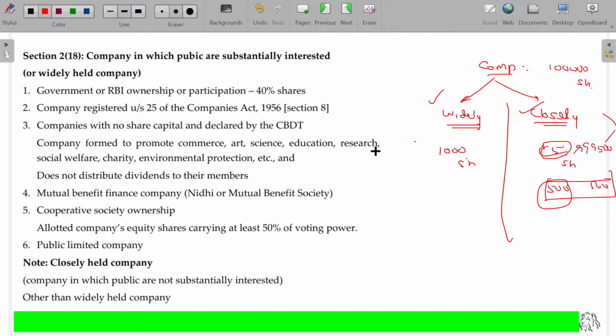Why is such classification needed? In the case of a closely held company, if any of these five shareholders gets a loan from the company, it is considered income and tax is leviable. Why, sir? He has dominance over the company.